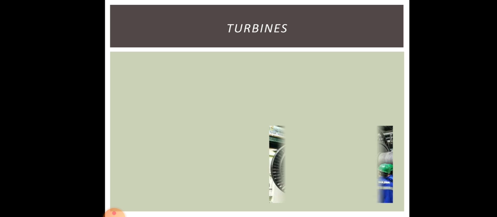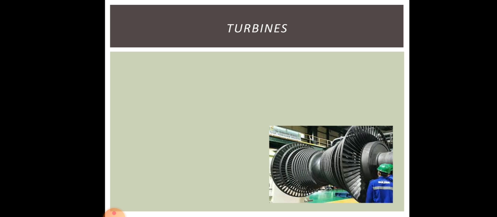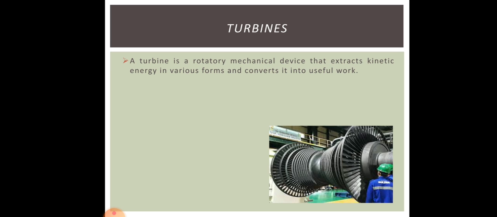Now, what are turbines? You must be wondering what turbines are, so let us study turbines. This is how a turbine looks. They are very huge structures. A turbine is a rotatory mechanical device that extracts kinetic energy in various forms and converts it into usable form.